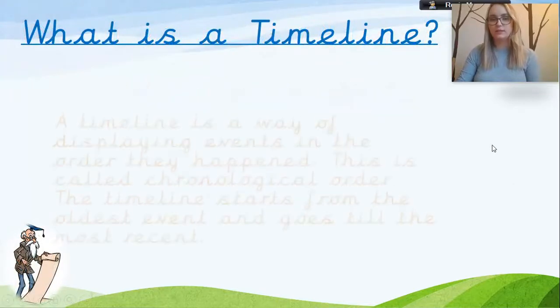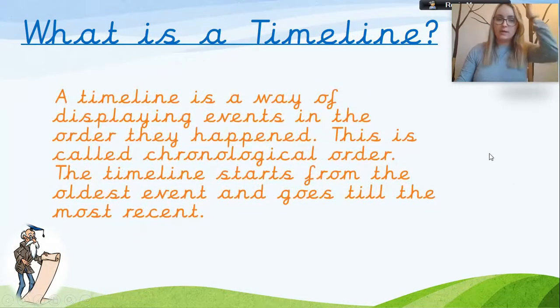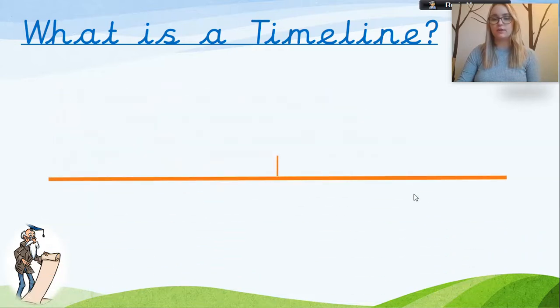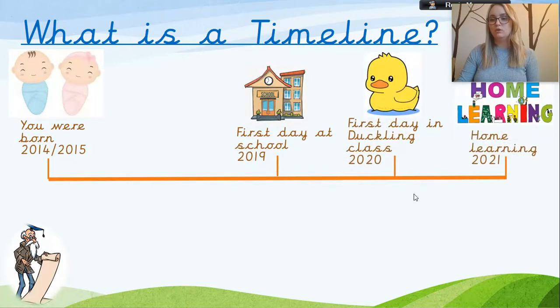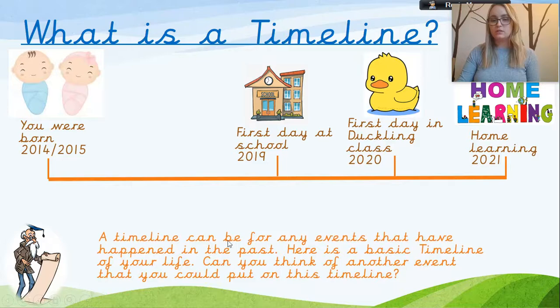What is a timeline? A timeline is a way of displaying events in the order they happened. This is called chronological order. The timeline starts from the oldest event and goes till the most recent. Okay, so let's have a look at an example of that one. So here is a little timeline of your life. So a timeline can be for any event that has happened in the past.